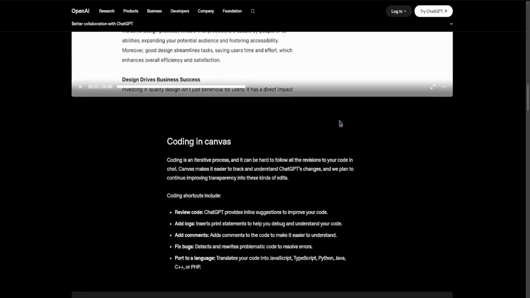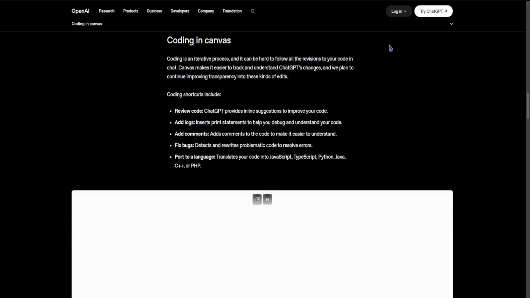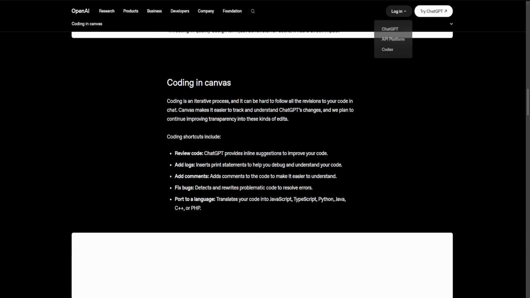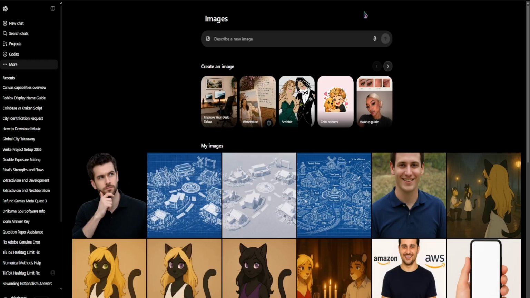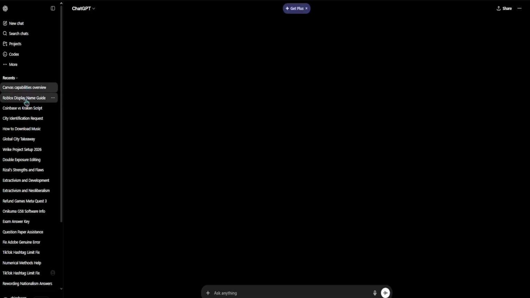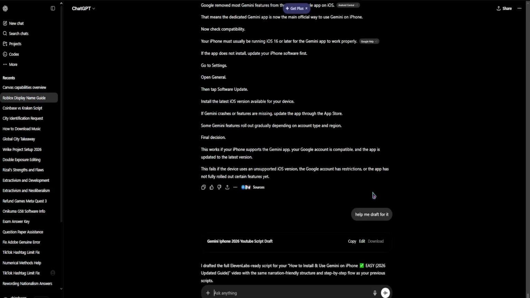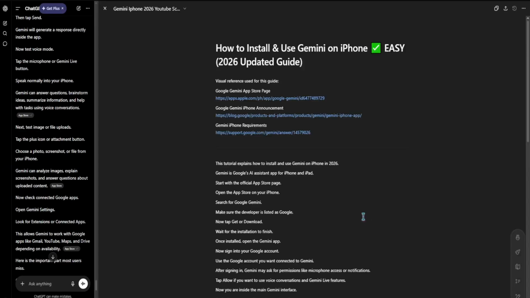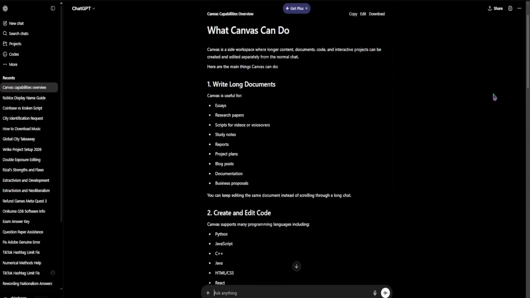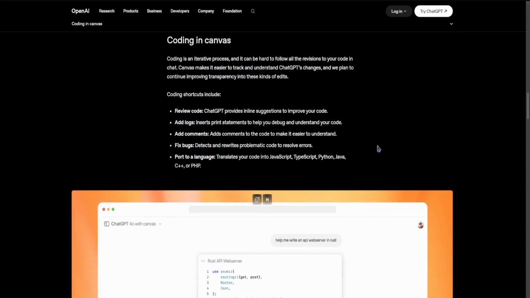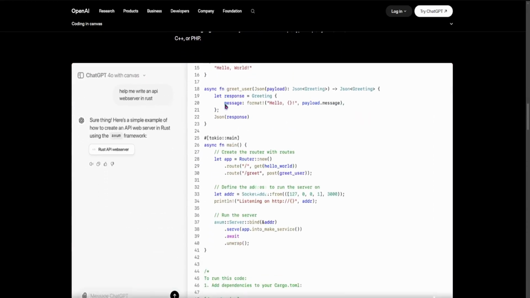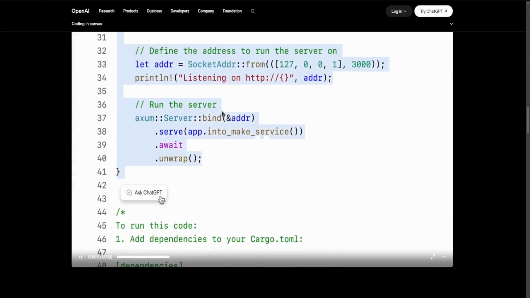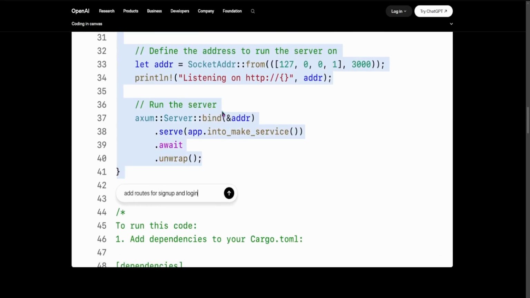Here's the first mistake. The most common failure in 2026 is still the invisible context mistake. Most users open a canvas and type something like "write a blog post about AI" or "fix this code." This is the equivalent of walking into a design studio and shouting "make me a poster" without saying what for, who it's for, or what the style should be. In the canvas environment, the AI needs to understand the bounds of the workspace. If you don't provide a specific role, a clear objective, and a defined audience, the AI defaults to generic mode.